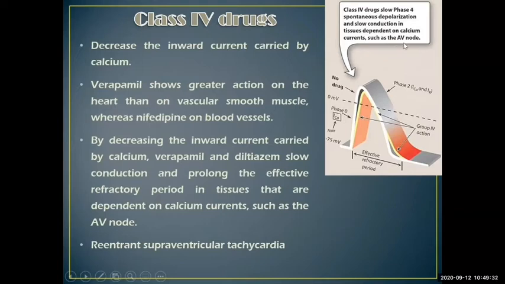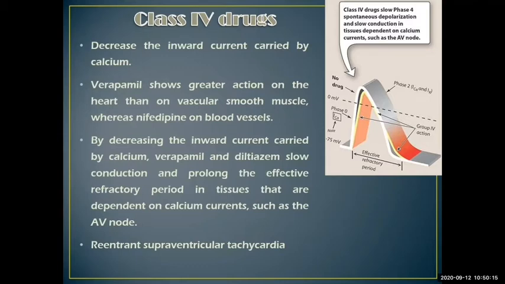The reason is the AV node is the one which would cause most of the ventricular tachyarrhythmias. Ventricular tachyarrhythmias are majorly produced by the AV node. So if class 4 drugs are used, as you can observe, phase 4 depolarization is slowed down, and because of that, ultimately the impulse refractory period increased. While the refractory period increases, the number of beats are also reduced. Our number of sinus rhythms occurring at the AV node would also be reduced.